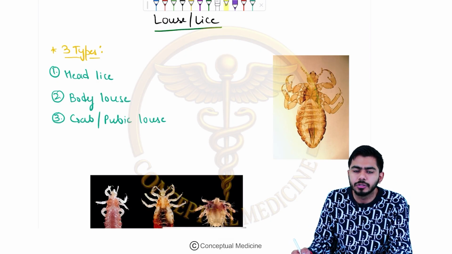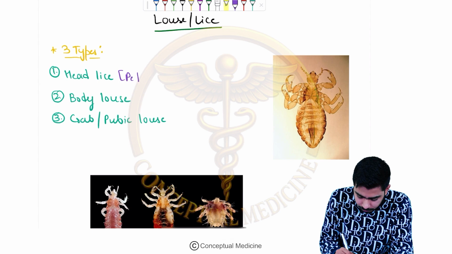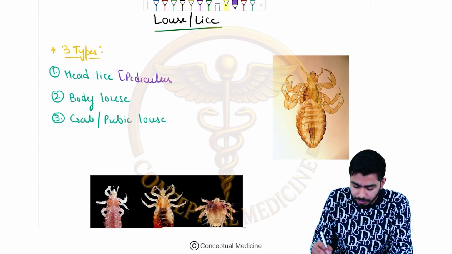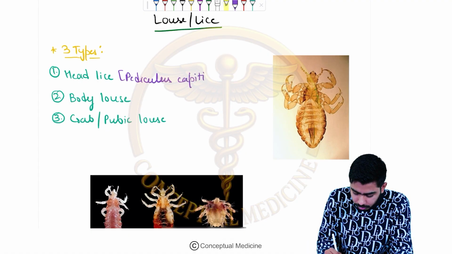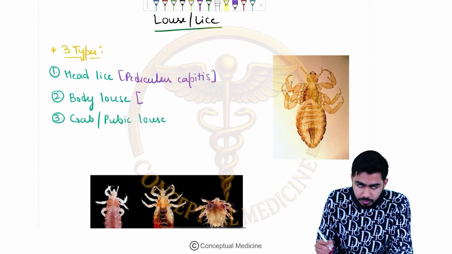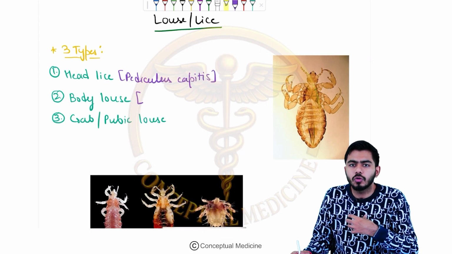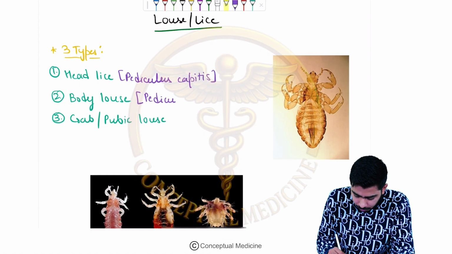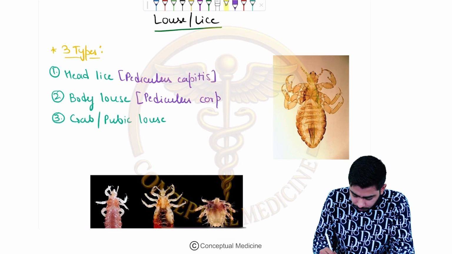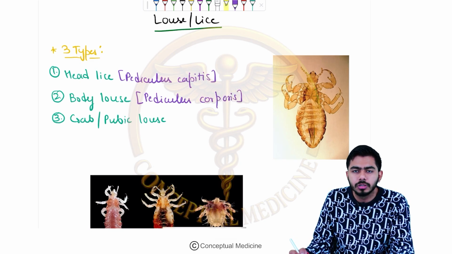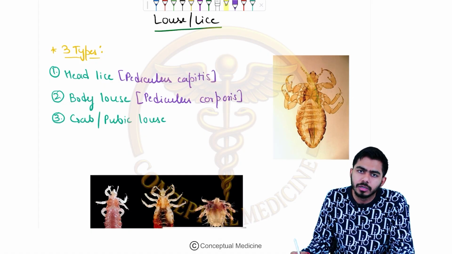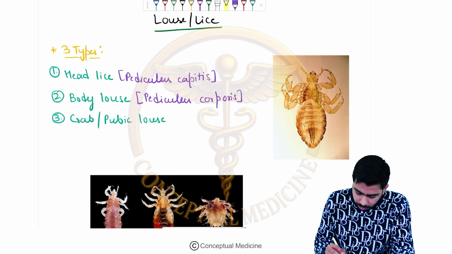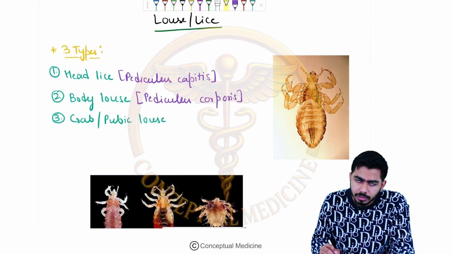Now if we talk about the head lice, it is called Pediculus capitis, capitis meaning head. The body louse is called Pediculus corporis. And the pubic louse, which is present mainly in the genital regions, is called Pthirus pubis.